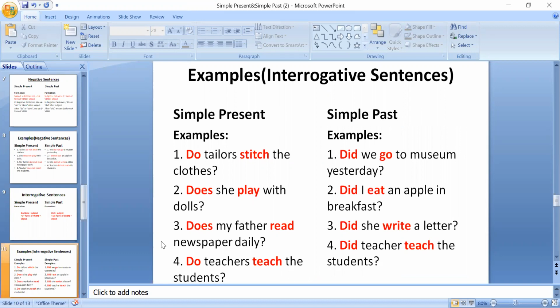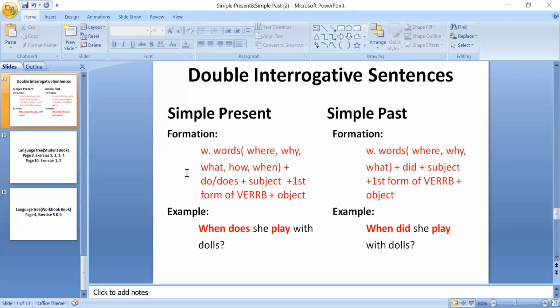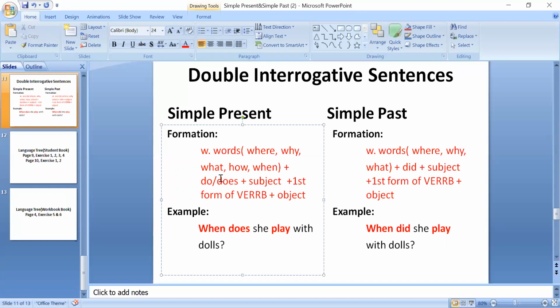Now there is one more category, that is double interrogative sentences. Double interrogative sentences कौन से होते हैं भाई? Look at this. Double interrogative sentences where there are w words before helping verb. Helping verb से भी पहले w words आते हैं. Clear?